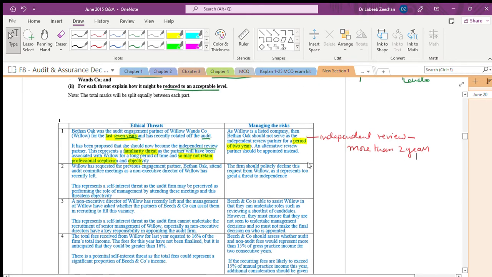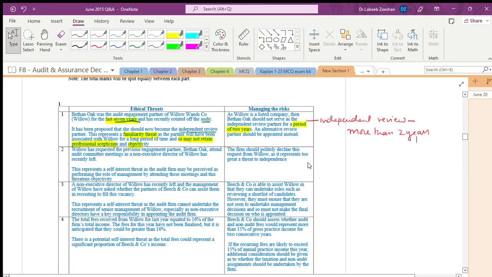Now, Willow has requested previous engagement partner Beth Oak to attend audit committee meetings as a non-executive director. We cannot accept this, as non-executive directors are the independent directors.